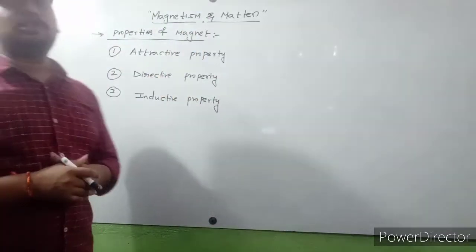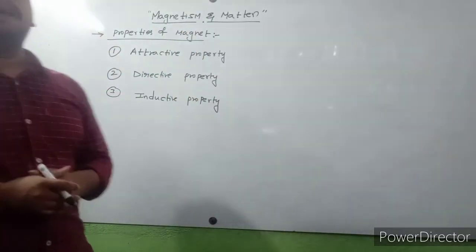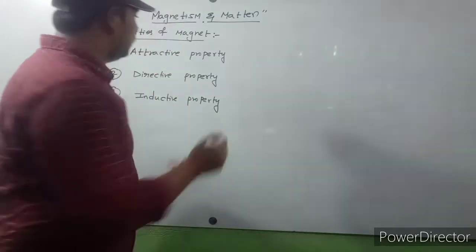Next, directive property. What is meant by directive property?